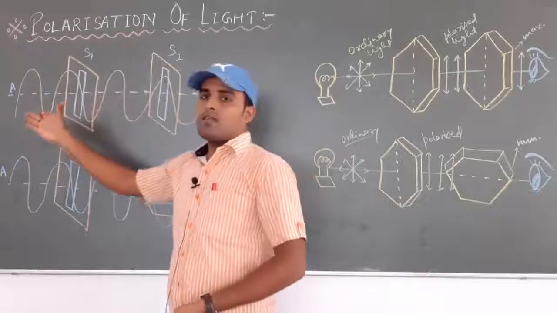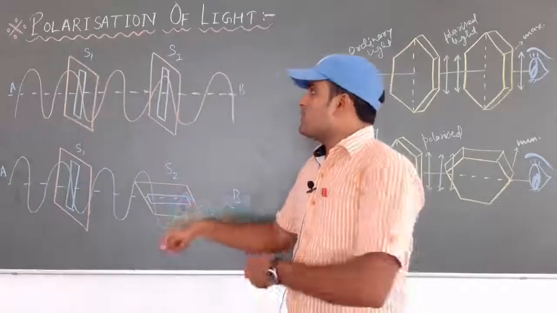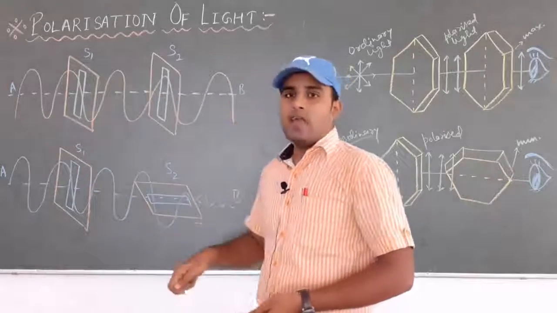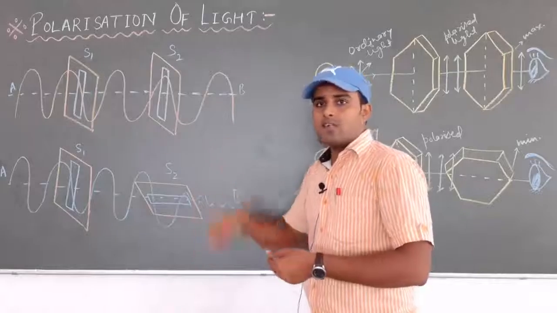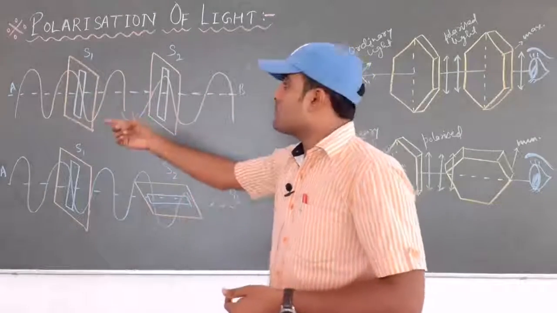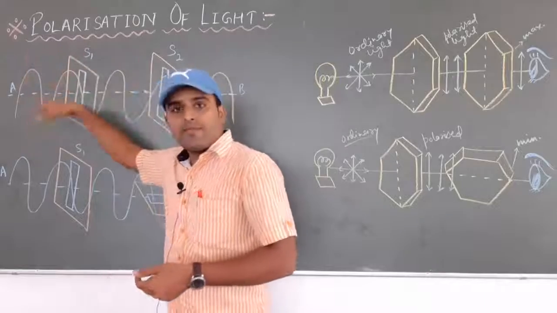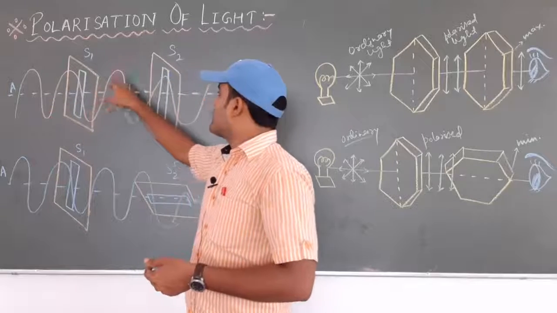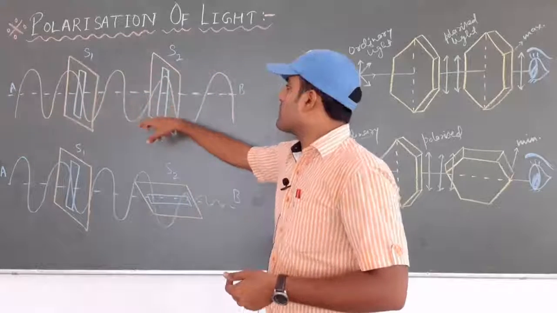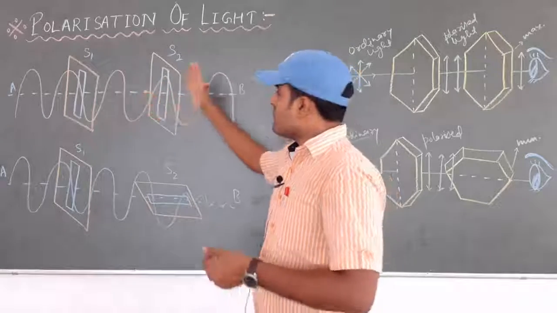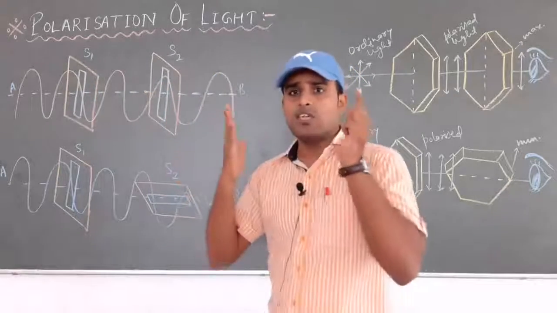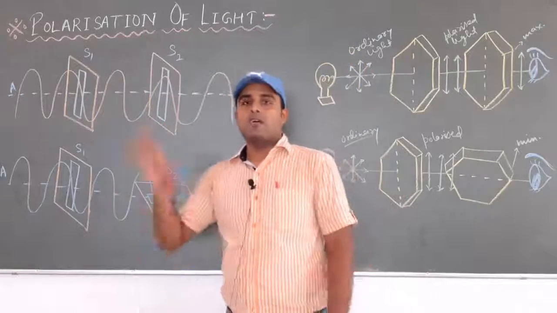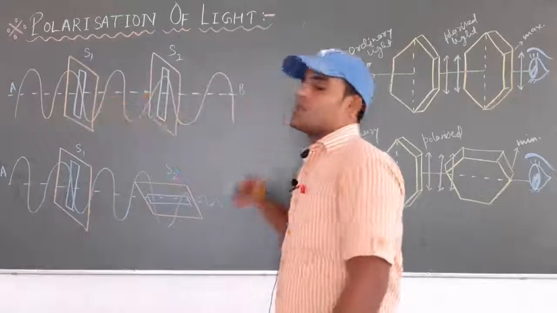Now a rope is taken, and a person stands at position A and another at position B. When the person at A shakes the rope up and down with his hand, waves are created in the rope, and they pass through slit S1. After that, the transverse wave enters S2. Both slits are perpendicular to each other, so it transfers easily, and the person at B can also see the transverse wave coming from A to position B.